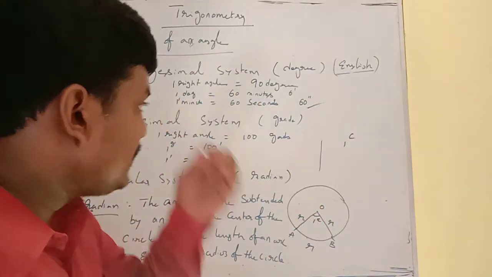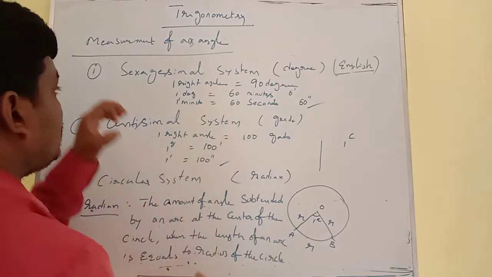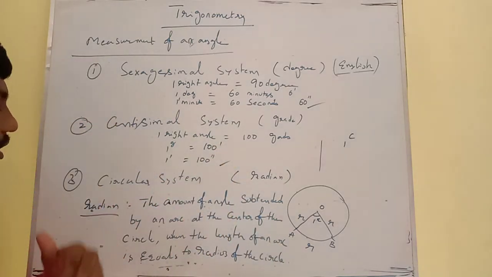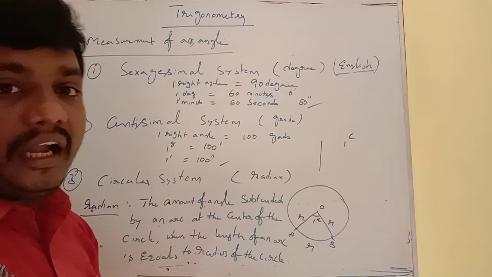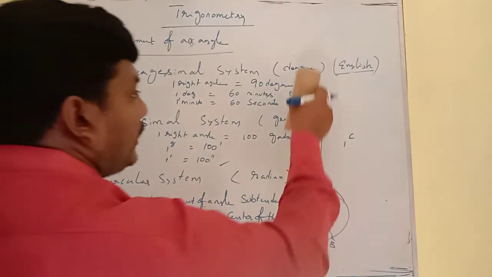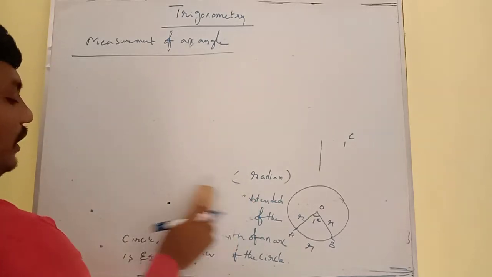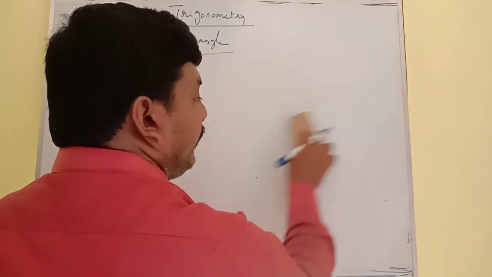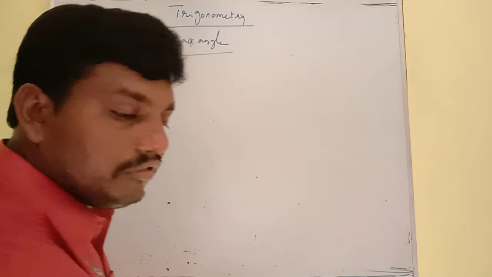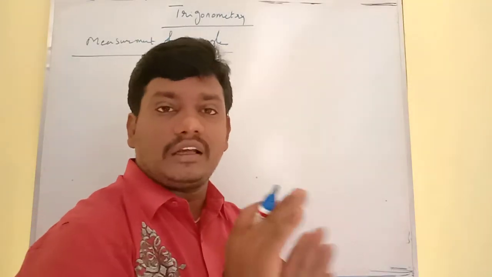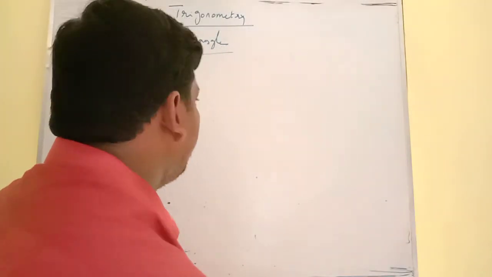So now what is the relation among the centesimal system, sexagesimal system and radian system? So the degree system, grade system and radian system. One can convert the degrees into grades and grades into radians and radians into degrees, like that.